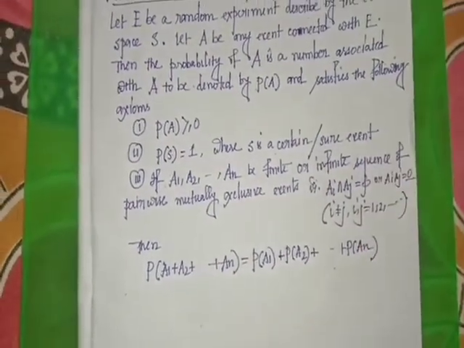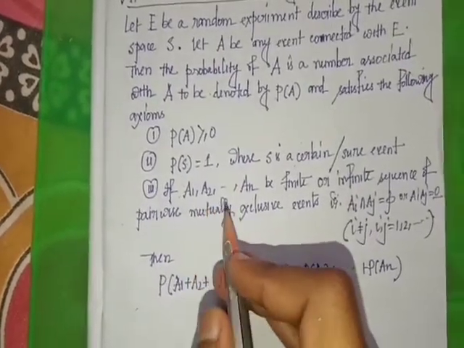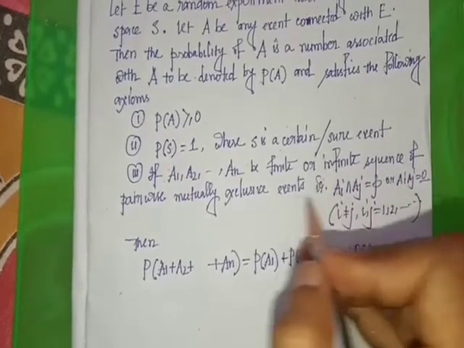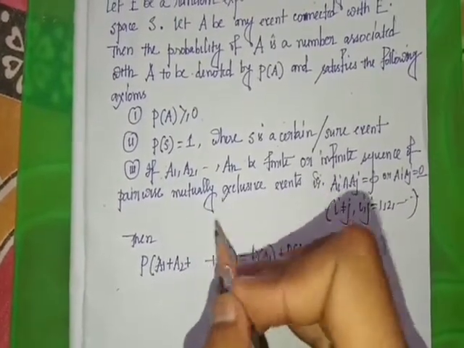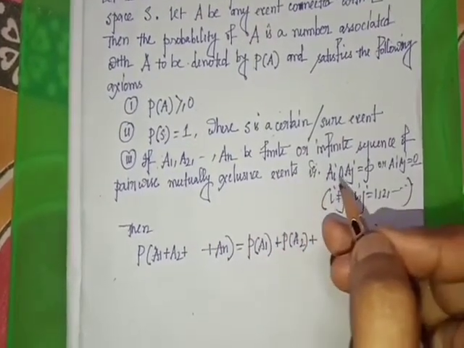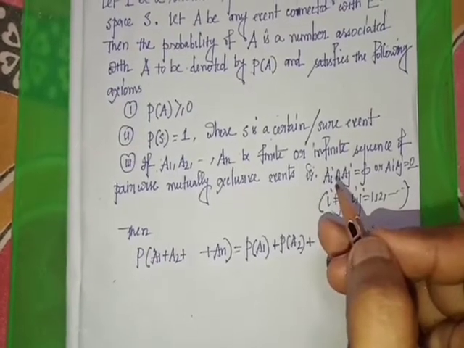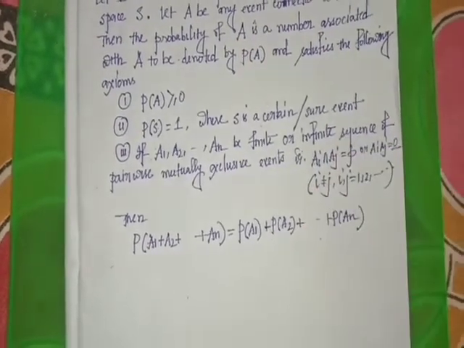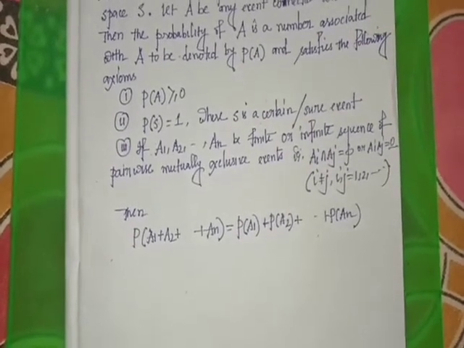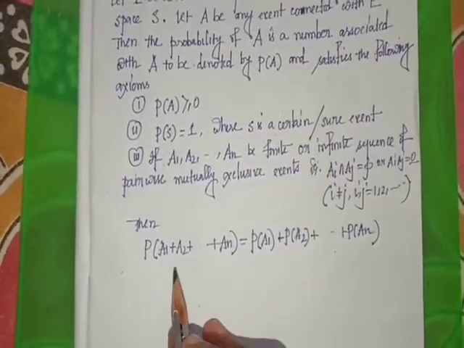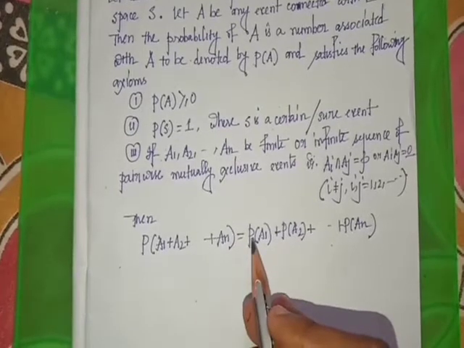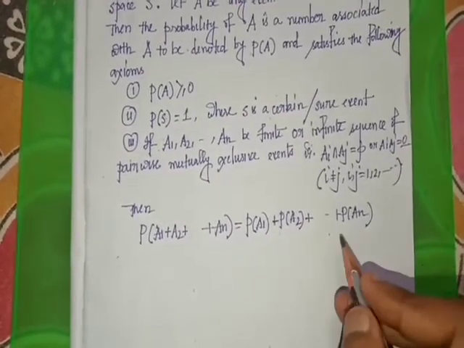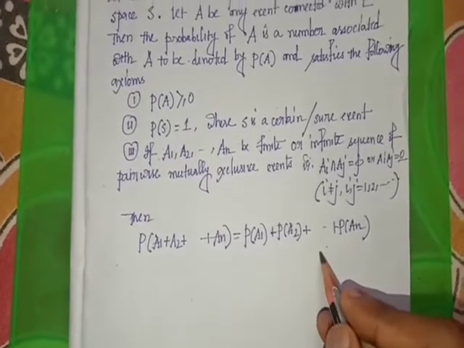Third, if A1, A2, ..., An is a finite or infinite sequence of pairwise mutually exclusive events, that is, there is no common member of two events Ai and Aj where i is not equal to j, then P(A1 + A2 + ... + An) equals P(A1) + P(A2) + ... + P(An). This is called the axiomatic definition of probability.